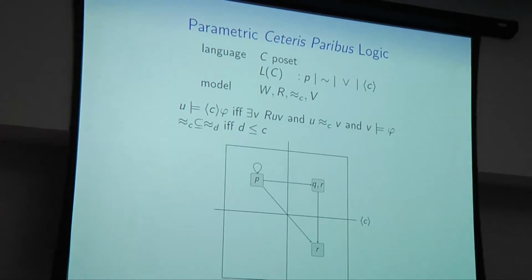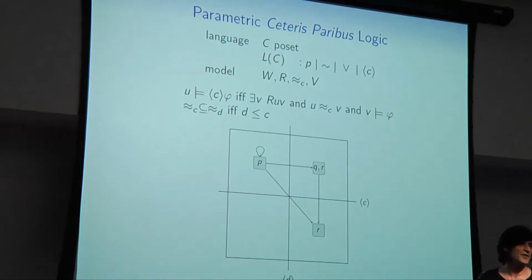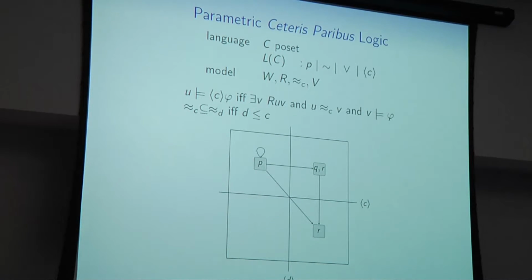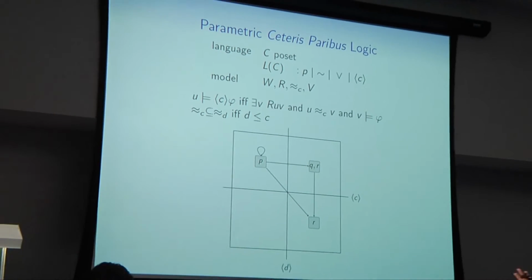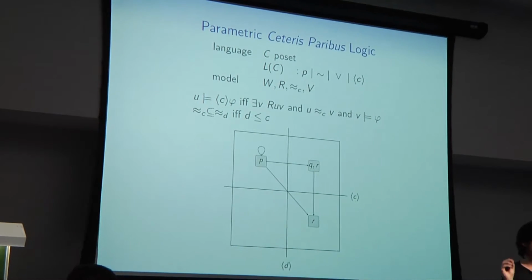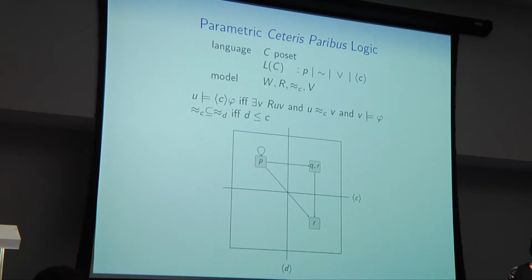But rather than look at the fragments directly, instead we're going to look at a separate language in which we forget about all these gammas altogether and just have parameters for the Ceteris Paribus conditions. We think this is a useful language anyway for applications, because when you say Ceteris Paribus, you always remain somewhat indefinite about what those conditions really are. So we introduce parameters here, those are the little C's living inside the diamonds, instead of sets of formulas.